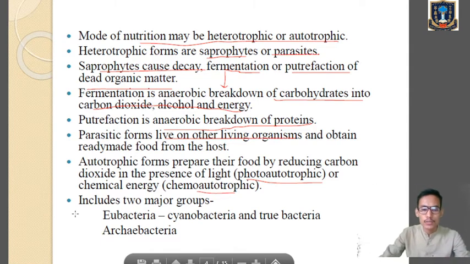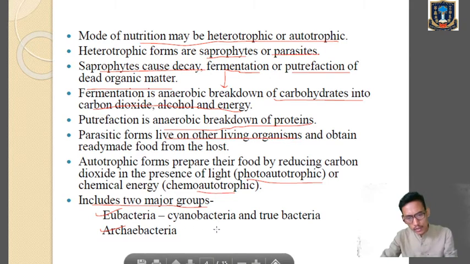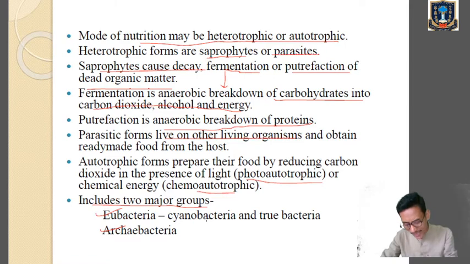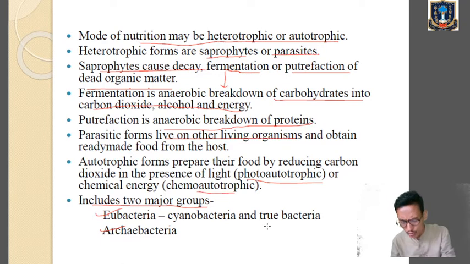Clear? So under Monera, we can include two major groups, eubacteria and archaebacteria. Eubacteria includes cyanobacteria, or we can say blue-green algae, and we will find true bacteria. Archaebacteria are the primitive ones, which can thrive under extreme environmental conditions.